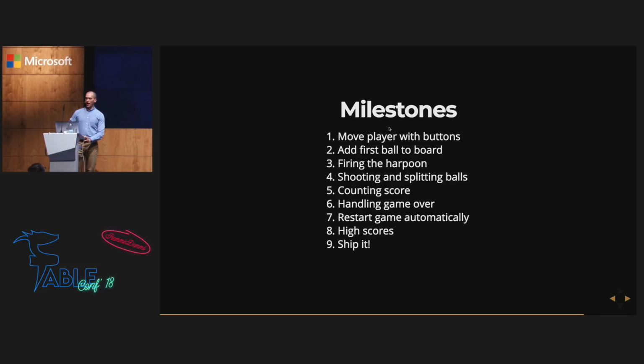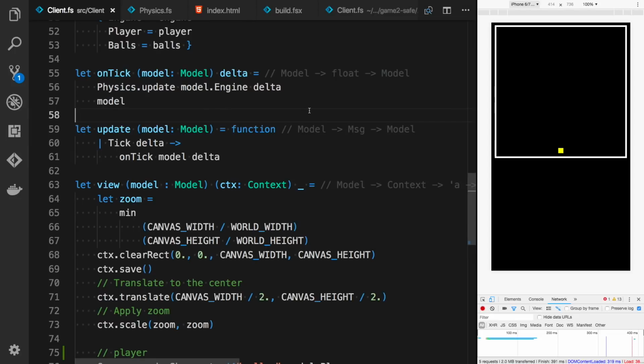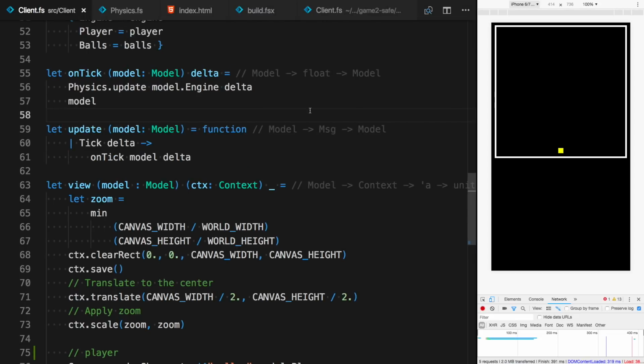Those are the milestones, and we'll move forward with each step at a time. So the first goal is to add some buttons and move the player around the board. Okay. So as you can see on the left-hand side, this is my Visual Studio Code editor. And on the right-hand side, it's Chrome with open DevTools and mobile emulator. So this is actually some iPhone 6 or 7.